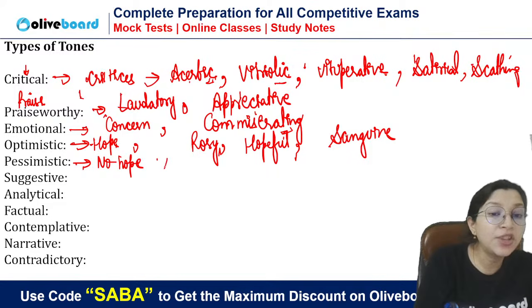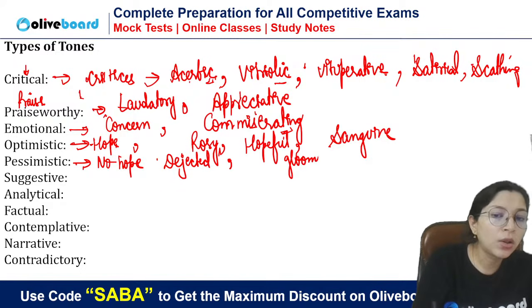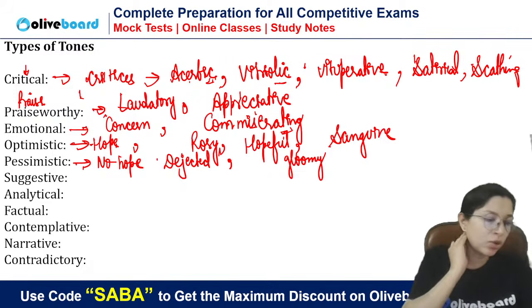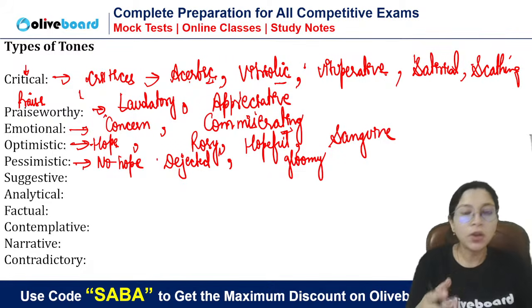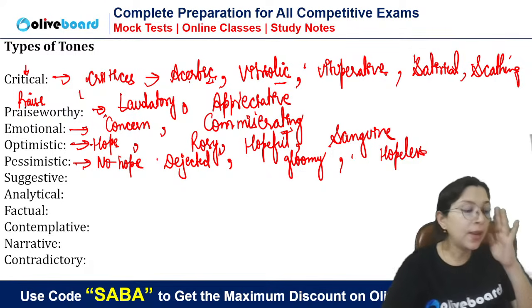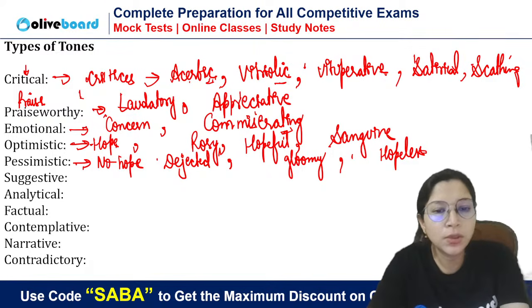So you can say dejected. Gloomy means the author has no hope at all. So for that you will use gloomy, dejected. That is called nirashavadi. Pata hai. Hopelessness, hopeless. Clear, everyone? Are you getting all the tones?